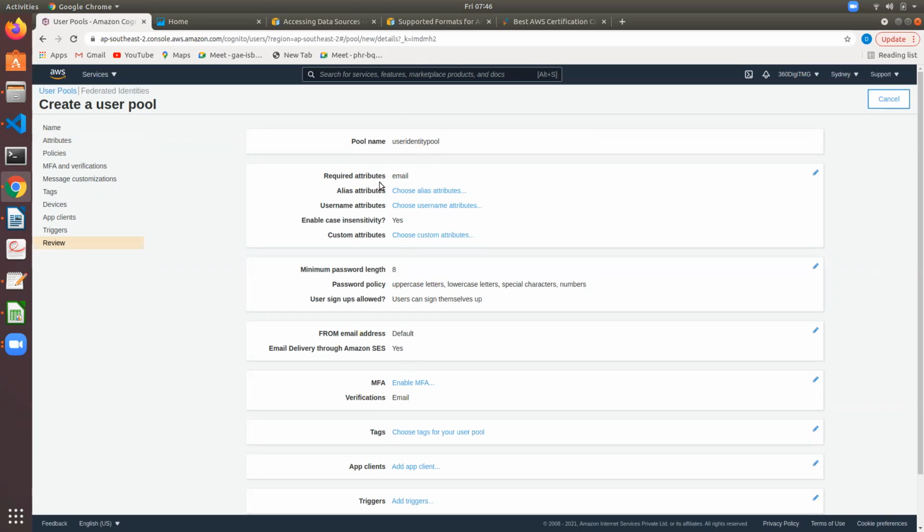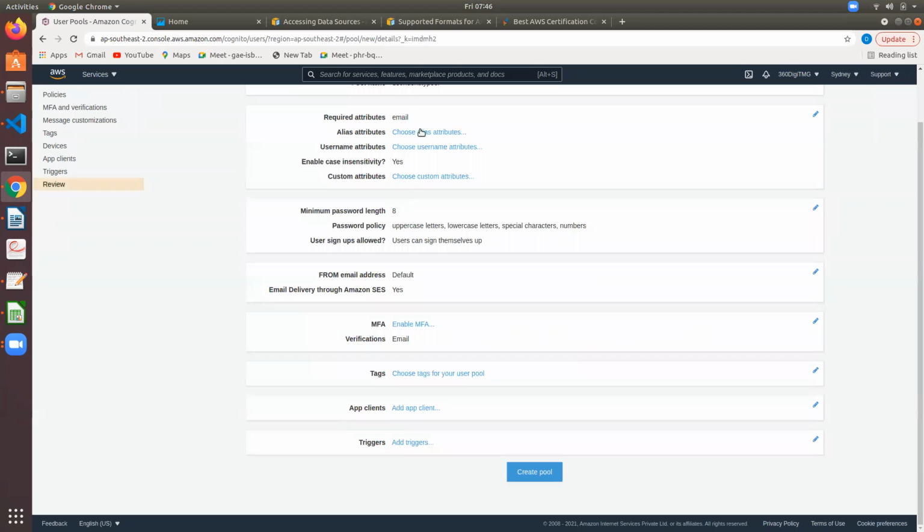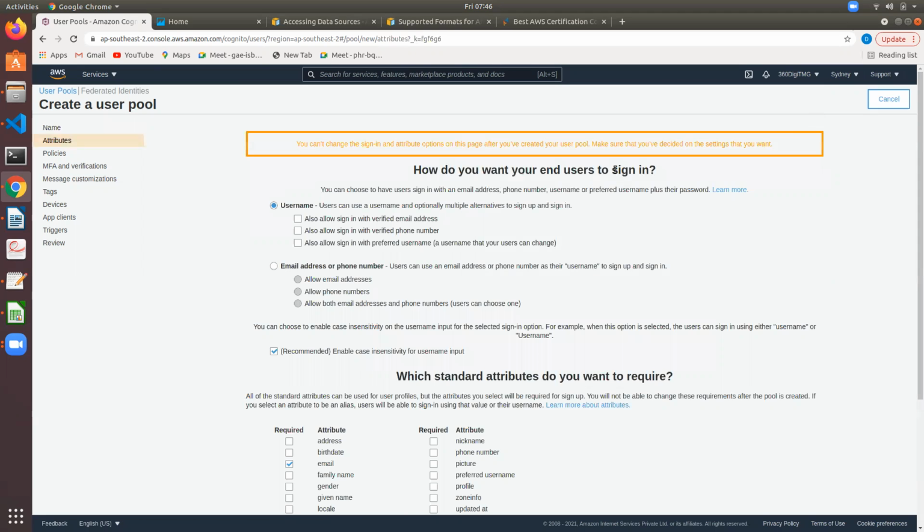Now, required attributes. If the registered person is providing email, this email is mandatory. Then yes, email is there. You can edit this: email, phone number, email or phone number.